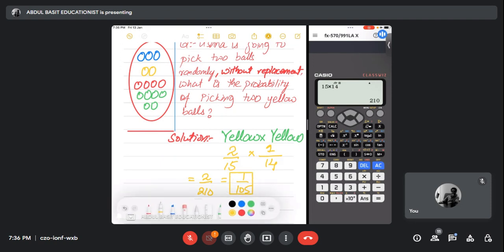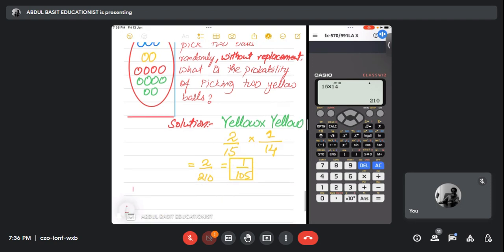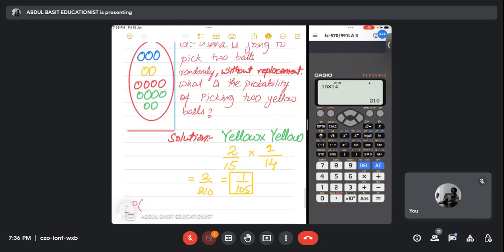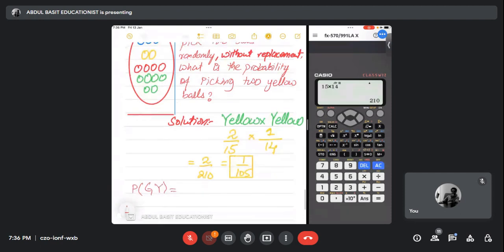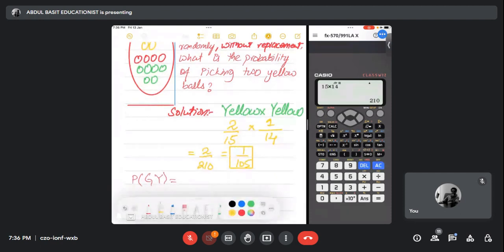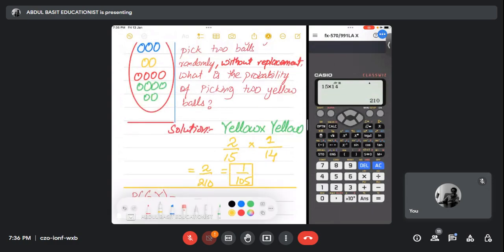Okay, Rida, the question is from you. What is the probability of picking green then yellow? Yes. Rida, the question is from you. Beta, pick a green ball from the bag. 6 out of 15. Okay, now relax a bit, okay? One minute. Now that green ball has gone into your pocket. Agree? Yes sir.